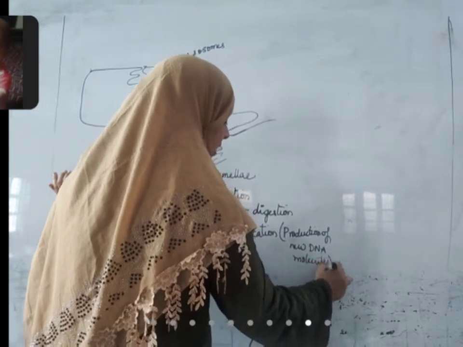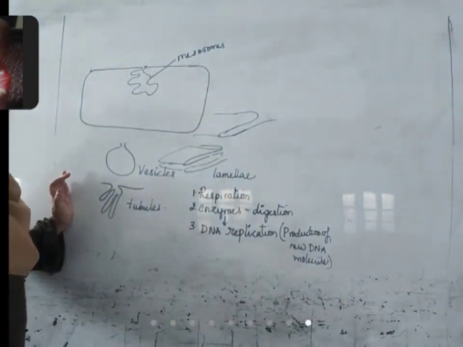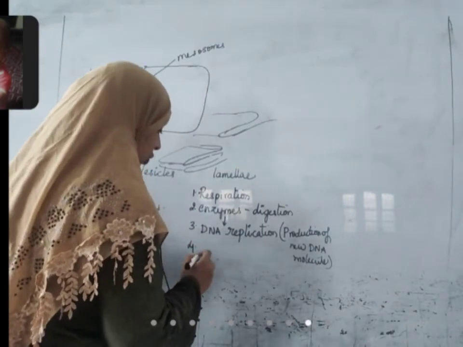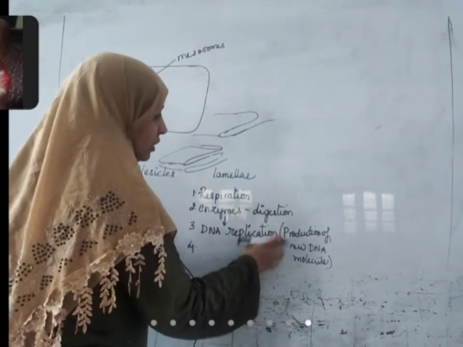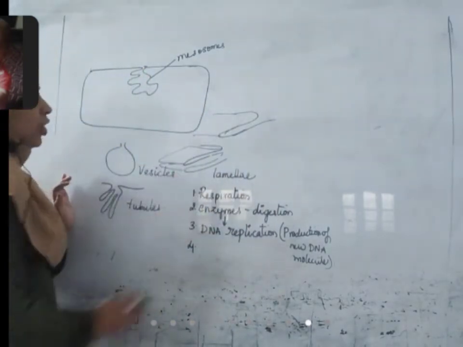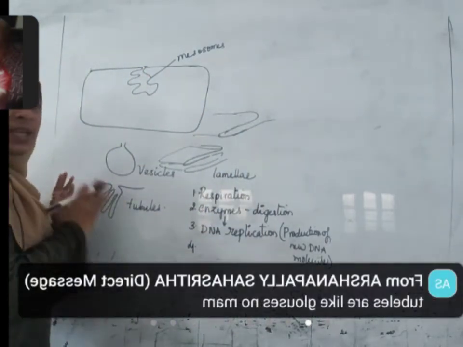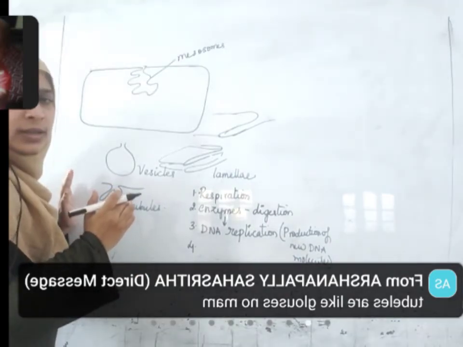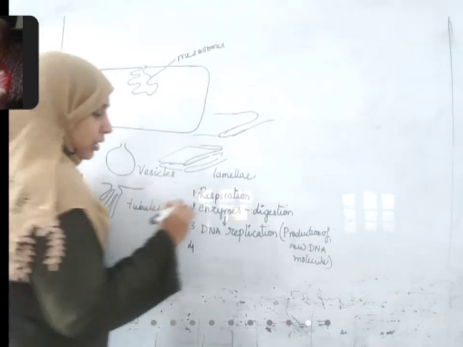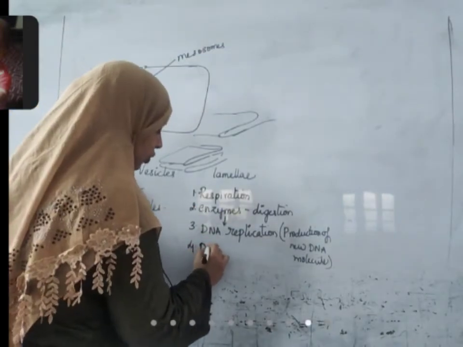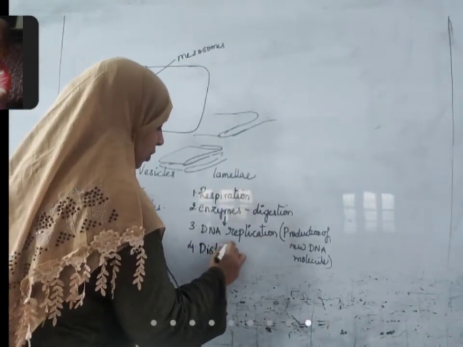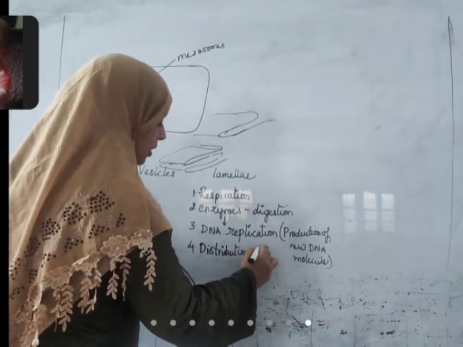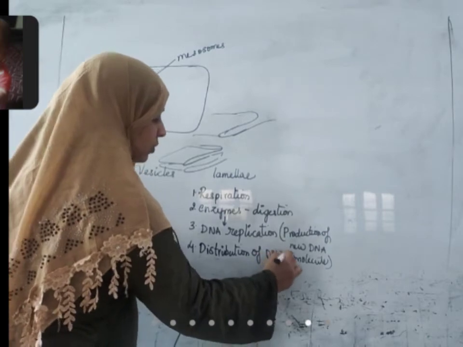Apart from DNA replication, it is also useful in distribution to daughter cells. When new DNA is formed and the cell is dividing into two daughter cells, then for distribution of DNA, mesosomes are also very useful.